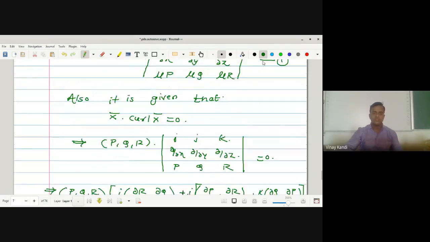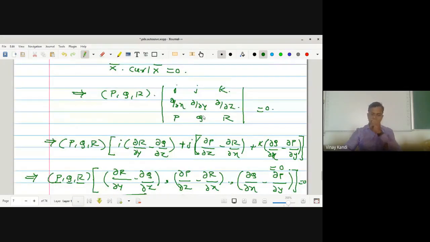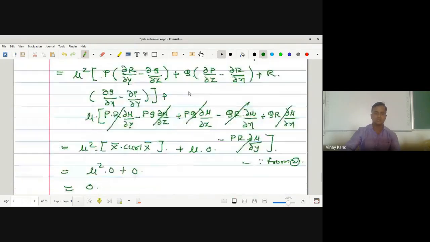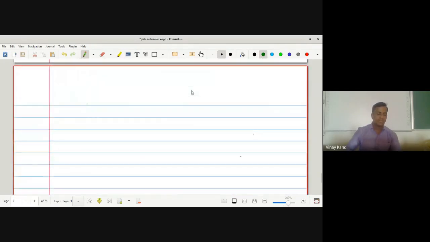So today we will see what is the geometric interpretation of the Pfaffian differential equation. Okay, the geometrical interpretation of the Pfaffian differential equation.